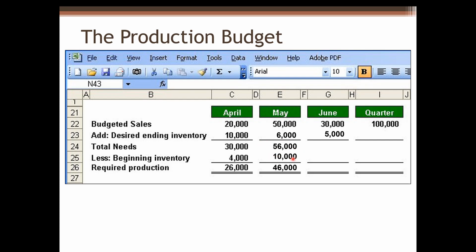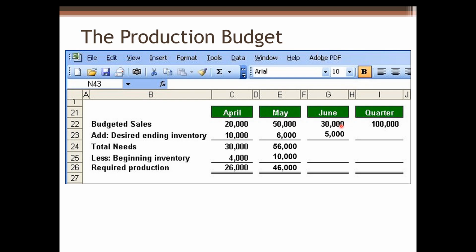Minus beginning inventory. Here, beginning inventory in May is the ending balance in April, which is 10,000. So we subtract 10,000 from 56,000, and then we can get 46,000.